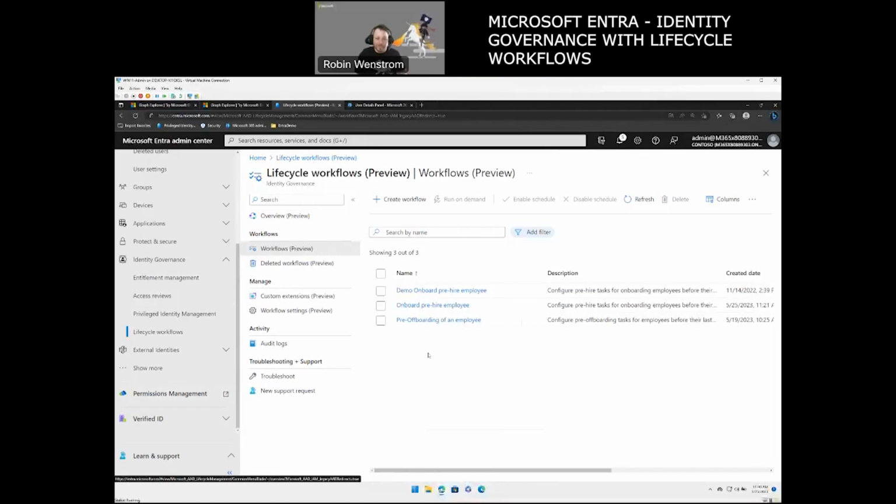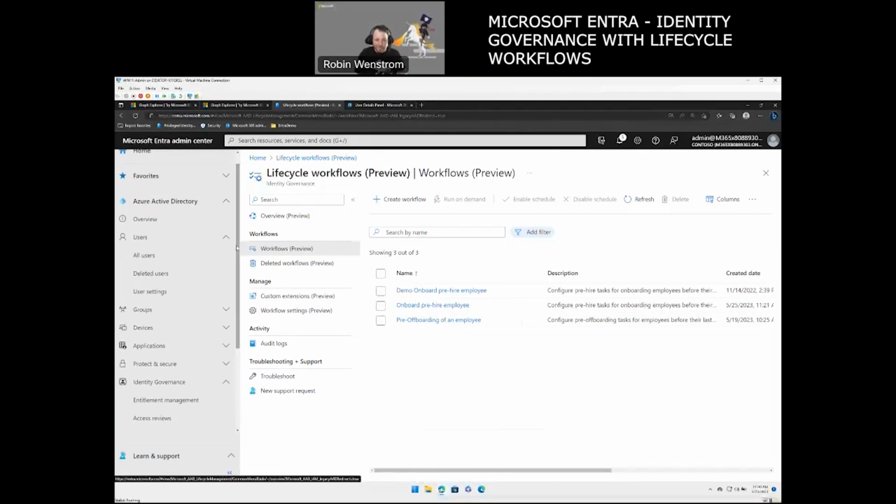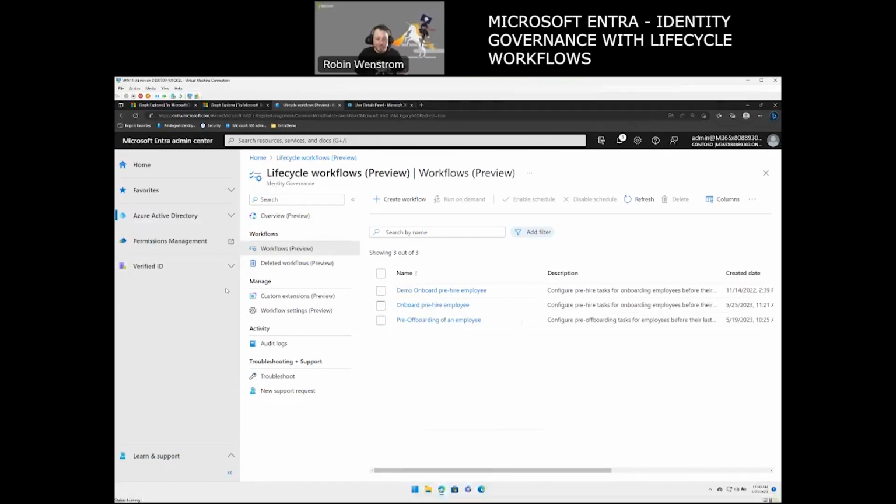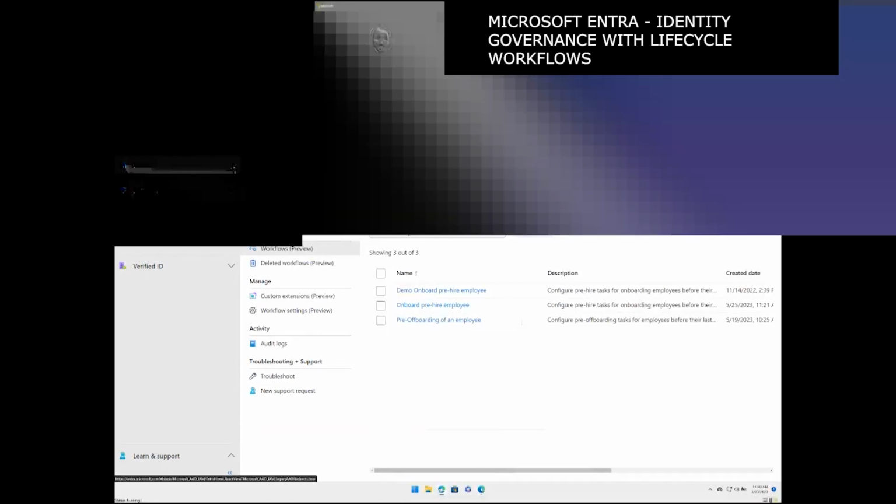So you mentioned that this is under the identity governance. Some people familiar with Azure Active Directory also find this one, identity governance, can also be accessed from Azure AD. So here you access it from Entra. Can you elaborate a little bit about the relationship?